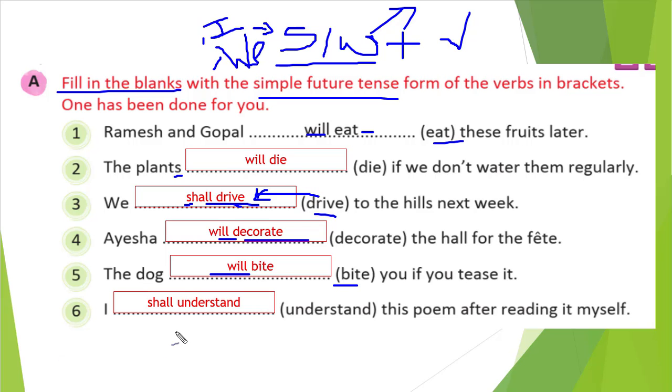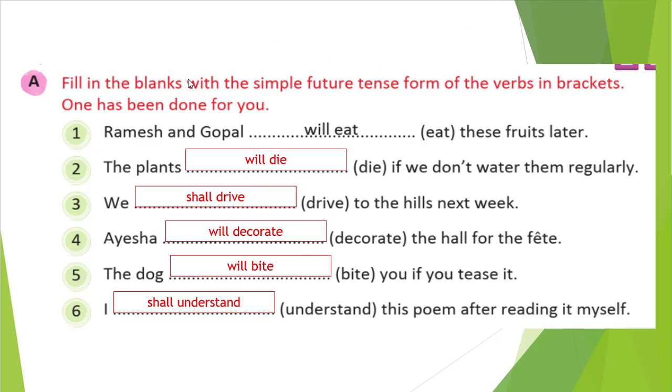I blank space this poem after reading it myself. So shall, right? With I and we we will use shall. So I shall understand, the main form of the verb. So I shall understand this poem after reading it myself. Right? So whatever we have discussed, that only we are doing in the exercise. Okay. So let's see further in exercise B.